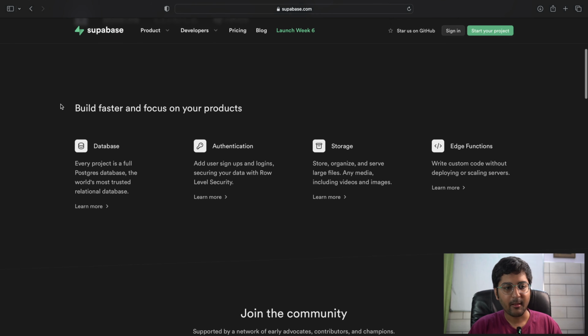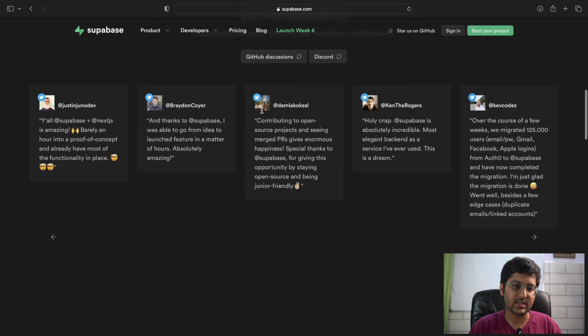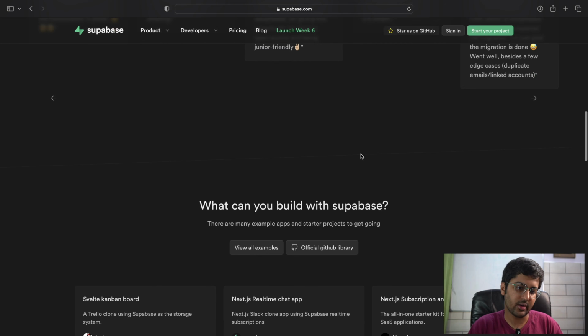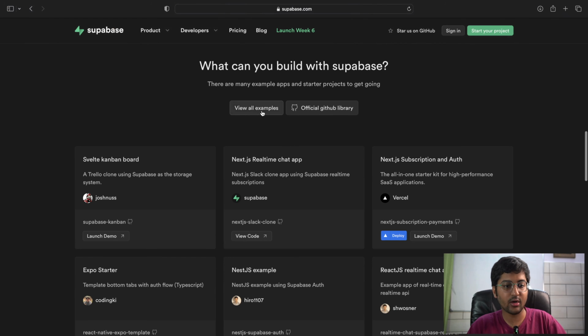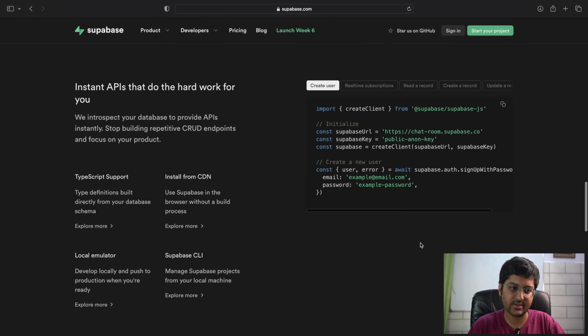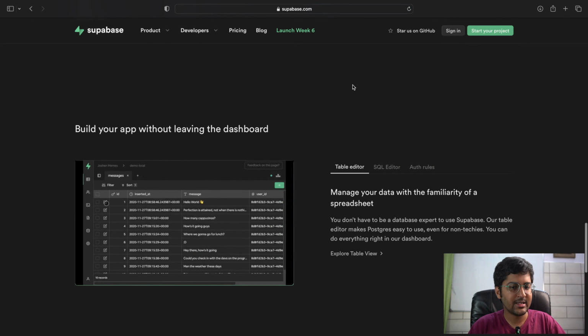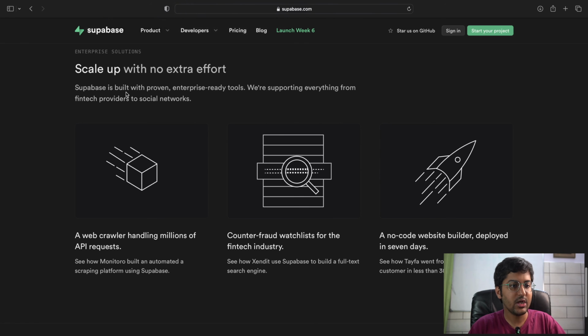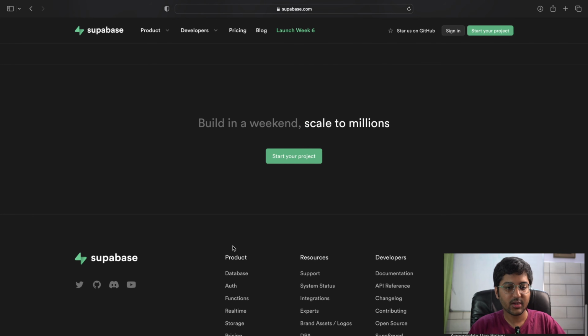As you can see, you can build products faster, ship them faster. You can join their community, their Discord channel, and you can star them on GitHub. You can see all the examples. So what can you build with Supabase? You can check out all the examples over here: a Next.js example, chat application, and so on and so forth. So many things. You can build your application without leaving the dashboard, and you can scale up with no extra cost. You can do all sorts of things.